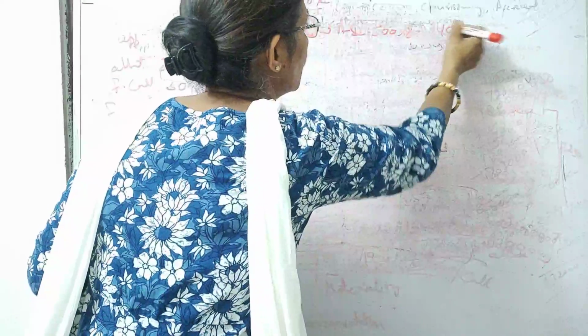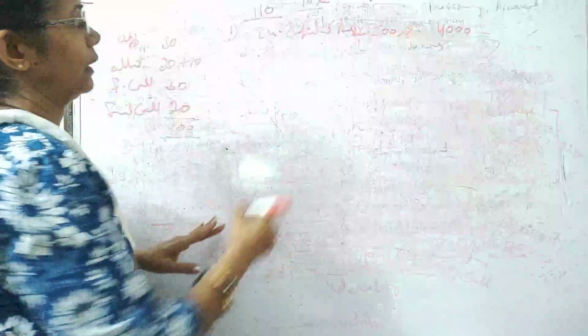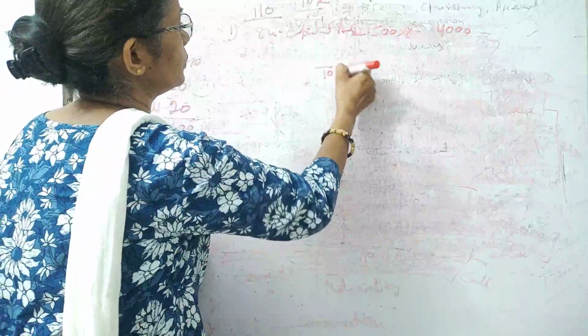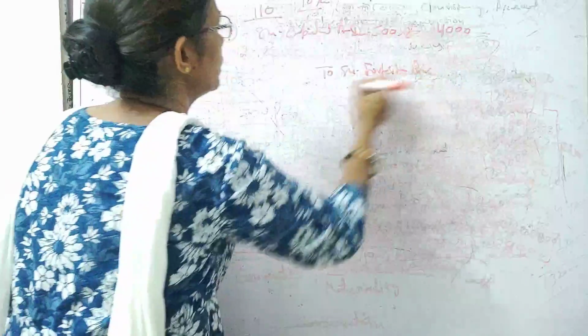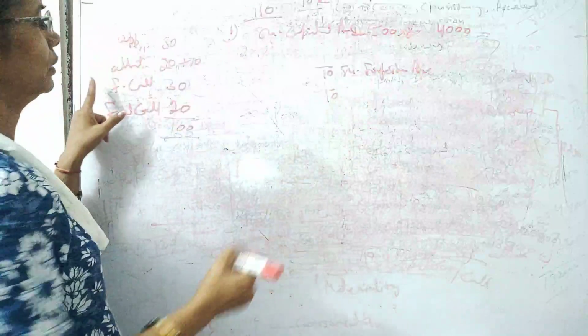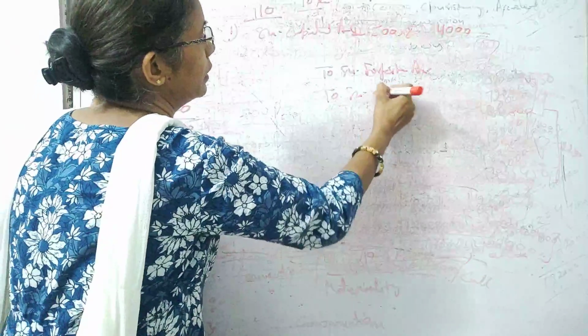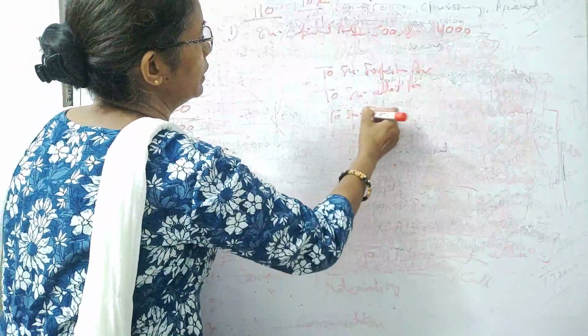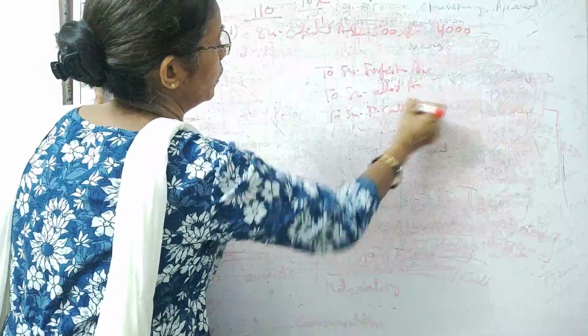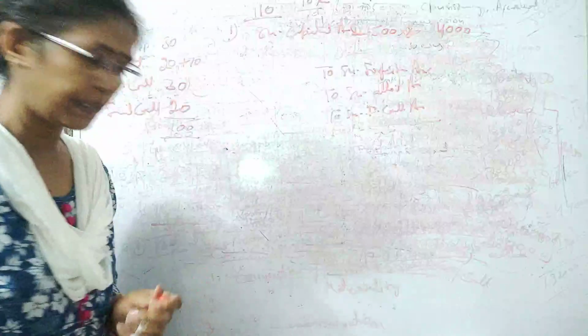So this is 40,000. Okay. To share forfeiture account, to share allotment account, and to share first call account, because we didn't ask for the second call.